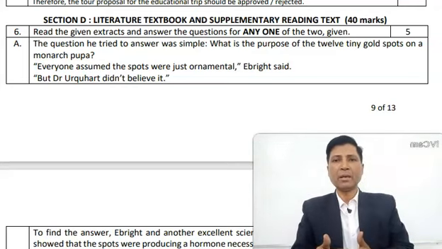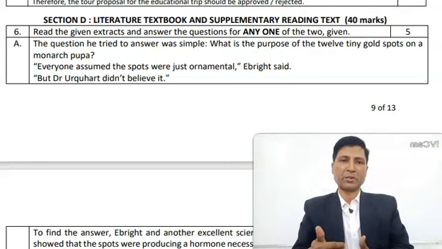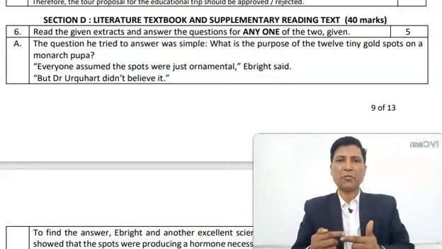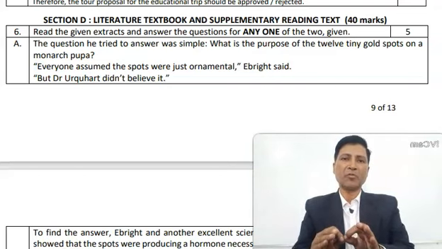So before we begin, let me give you a few tips what you should do in this section. This section will have options in each part. Means question number 6 will have two questions, 2 extracts. So first of all, you will go through both the extracts and try to find out which of the 2 is easier for you to attempt.